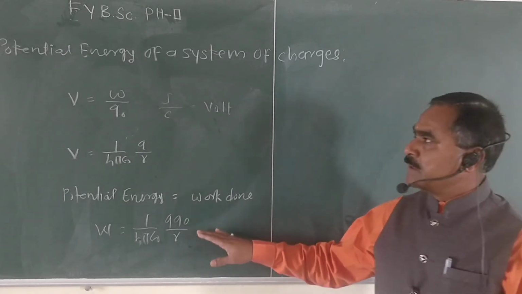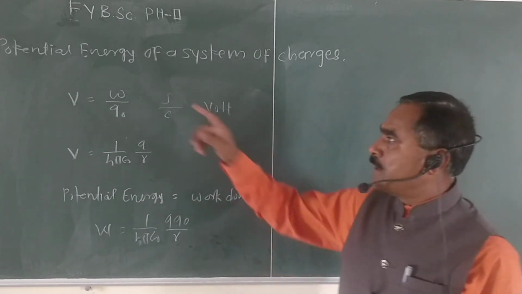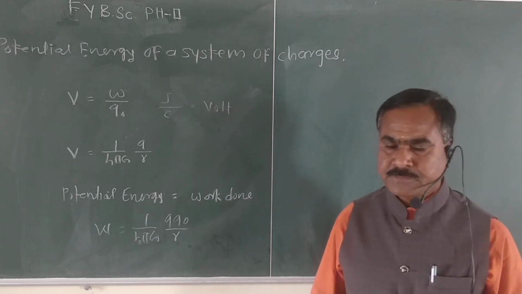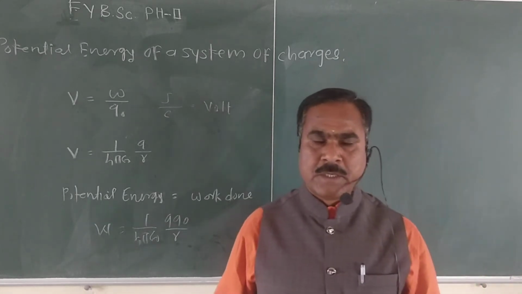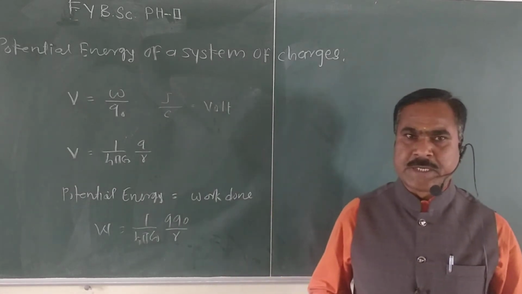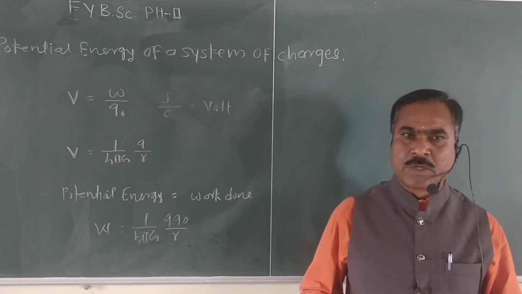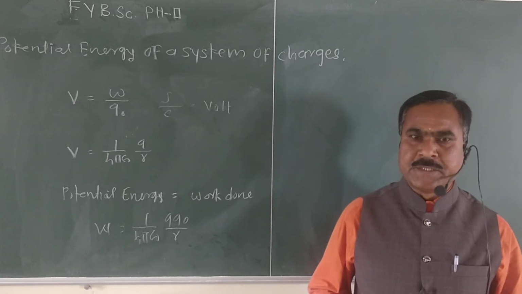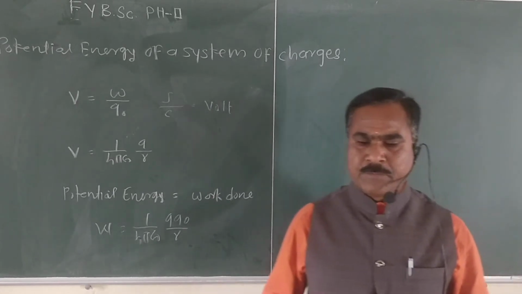Okay, then we consider the next point, potential energy of a system of charges. That means here we consider a number of charges, and due to all these charges we have to calculate the total potential energy by bringing all these charges to a particular point.